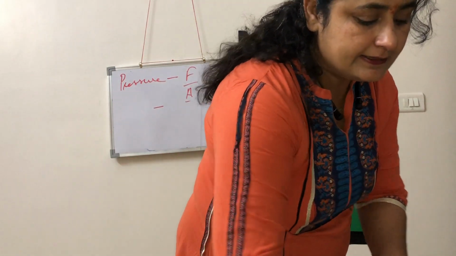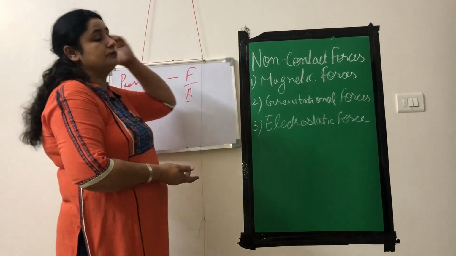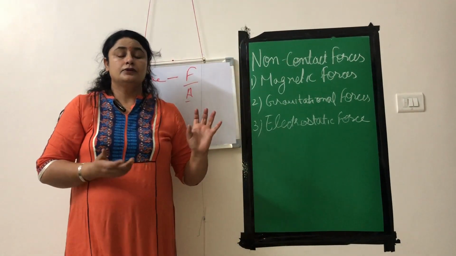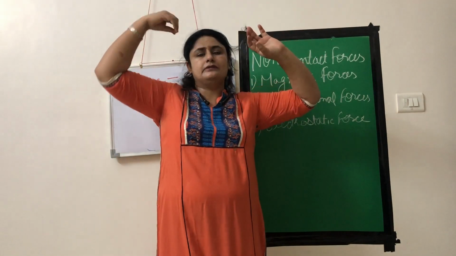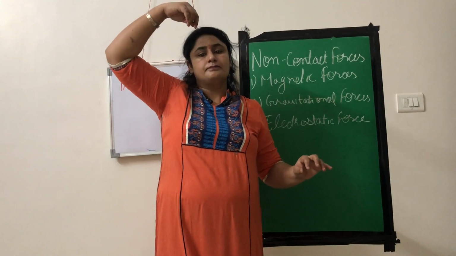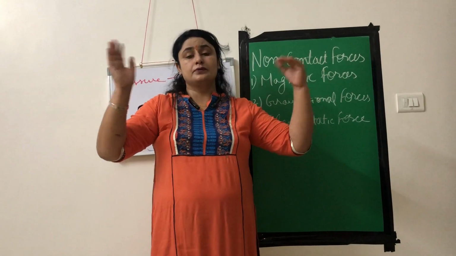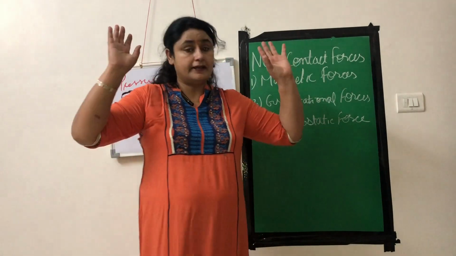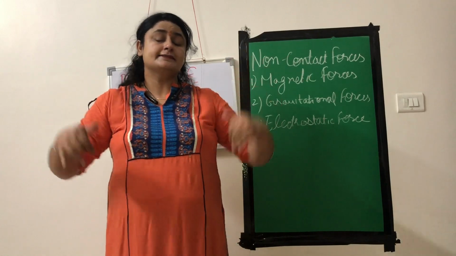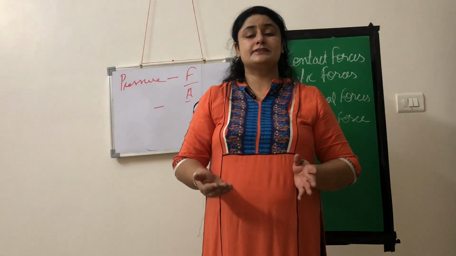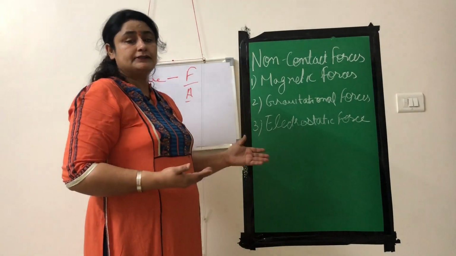You have seen anybody carries a weight on his head, so he will have to place some round cloth on his head to reduce the impact of force on his head. So this is the way how we can understand the topic related to pressure.